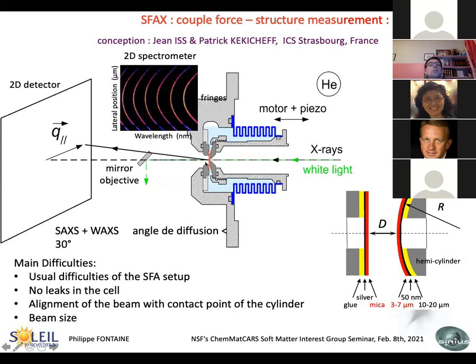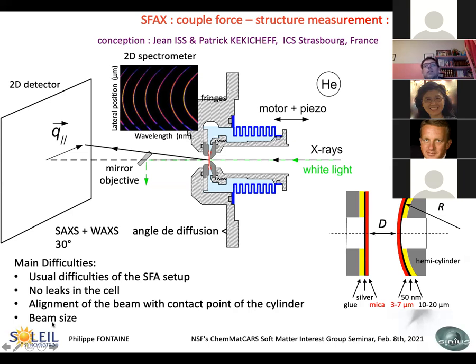We need to have no leaks in the cell. And of course, you need a very precise alignment of the beam with the contact point of the cylinders, meaning that you need to work with a 10 micron by 10 micron beam.